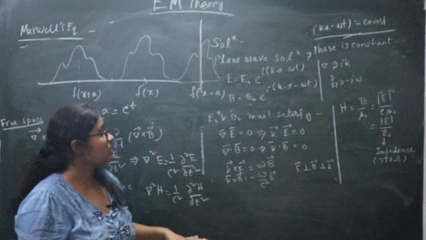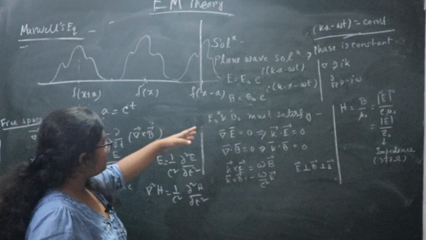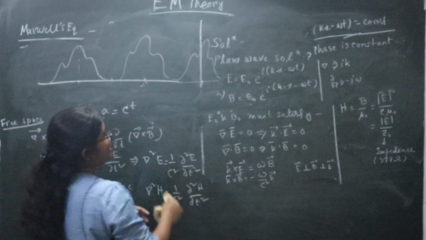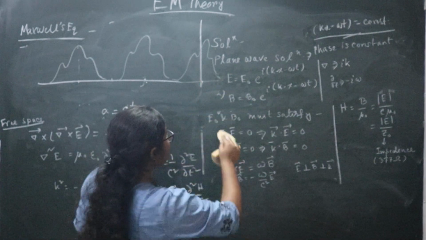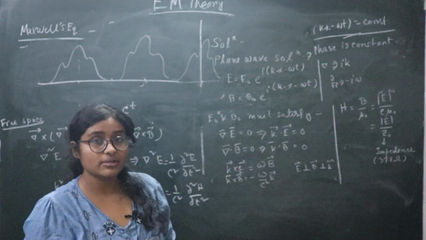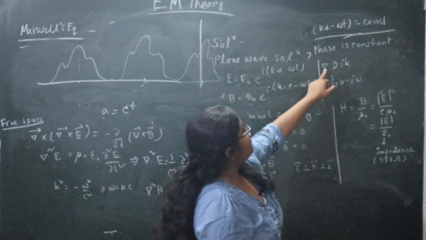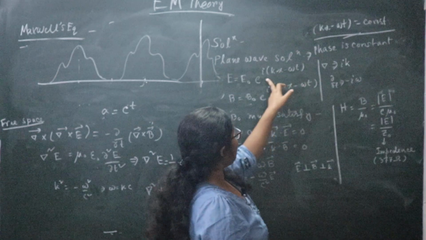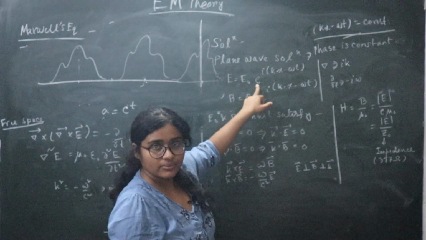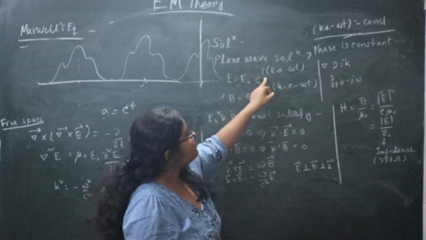I won't discuss polarization much here, because I will tell you in another lecture. Here we will discuss something more: we have discussed that the plane wave solutions are E and B like this. Now E naught and B naught shouldn't be arbitrary, they should satisfy Maxwell's equations. How? For del dot, you have to first replace the del operator with iota k, because when you take del, you get iota k into E, and when you take del by del t, you will get minus iota omega into E.